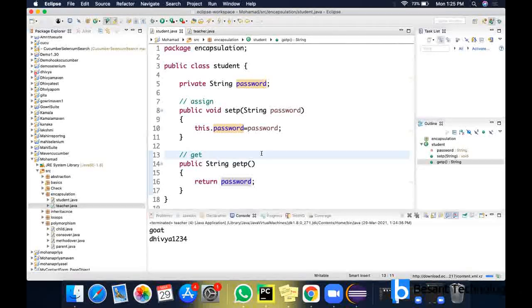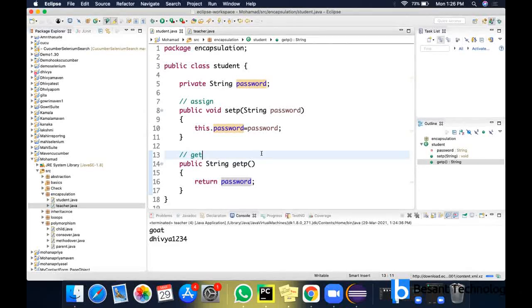So we are having a public setter method and getter method here, right? The reason for this is, once you have declared something as private, you cannot access it outside the class. If you want to access it, you can access it through public setter methods and getter methods, right? Yes. Now ask your doubt.